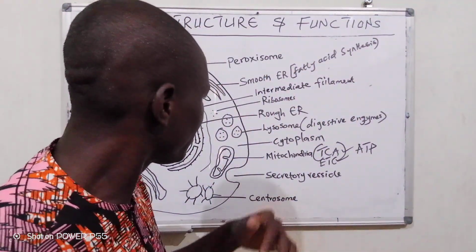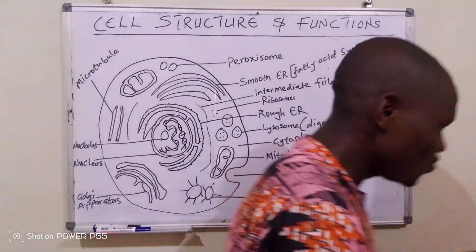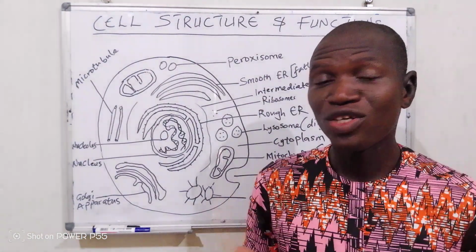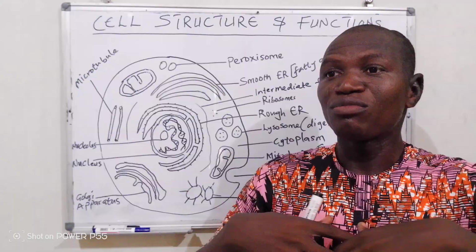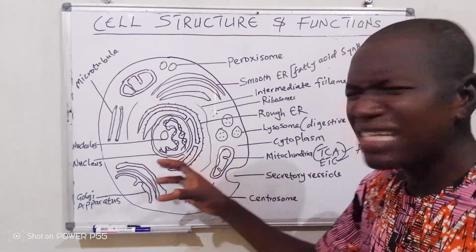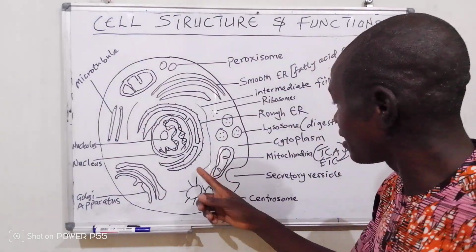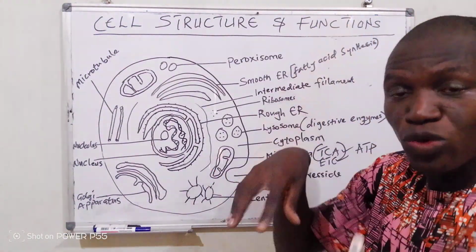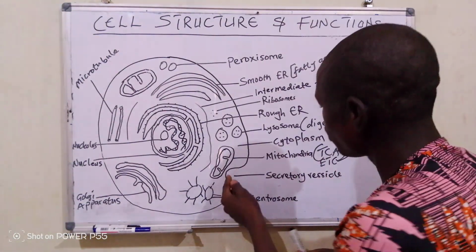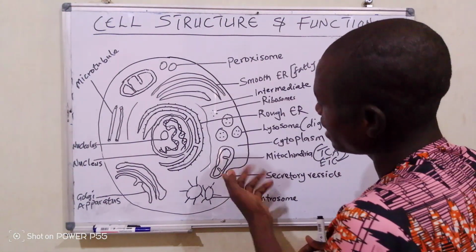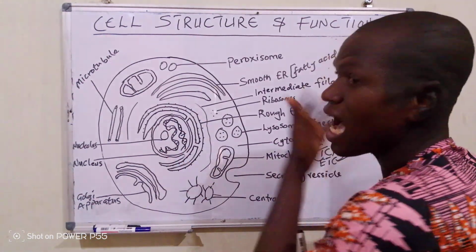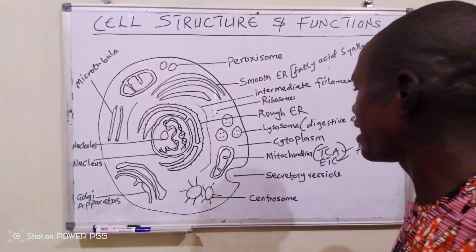Let's go next to secretory vesicles. Do you know that some cells are specialized to synthesize some molecules, some proteins? Yes, and if they synthesize these proteins, they may not necessarily utilize them. They may send them out to other cells or to extracellular fluid where they serve their function. So that's the function of this secretory vesicle. It serves as a gateway where synthesized products are sent out to the other environment for utilization.